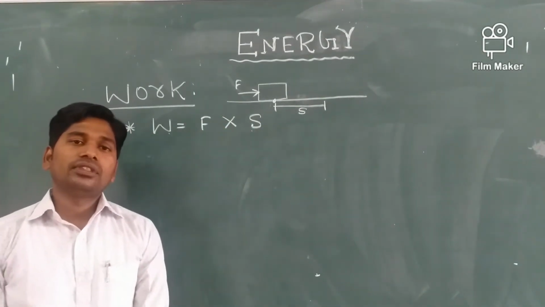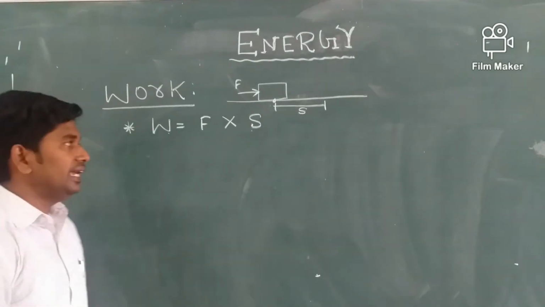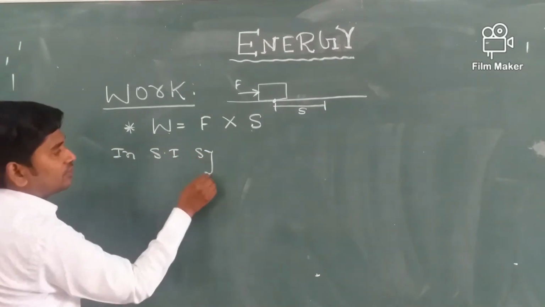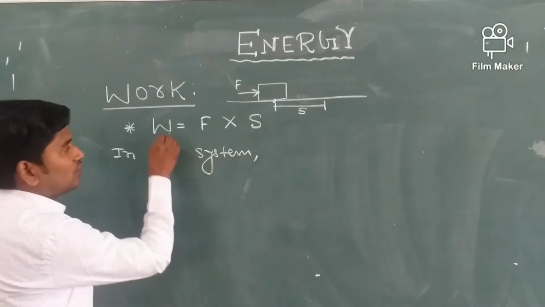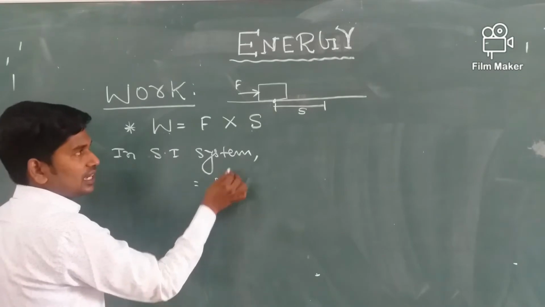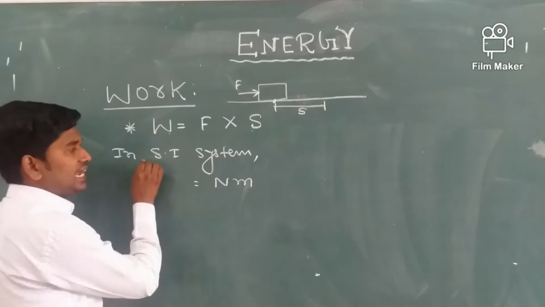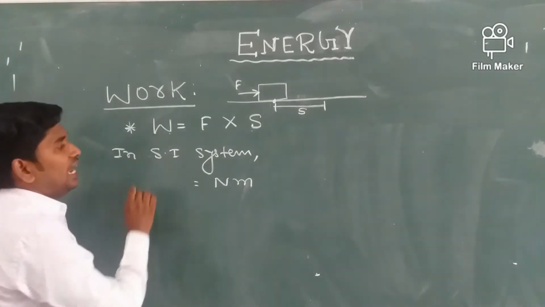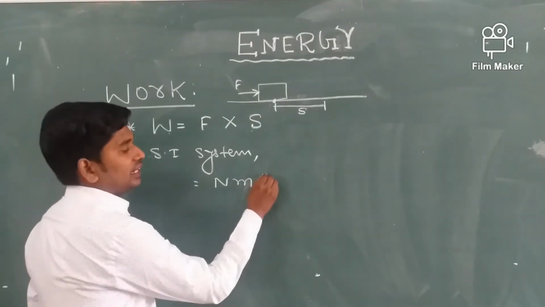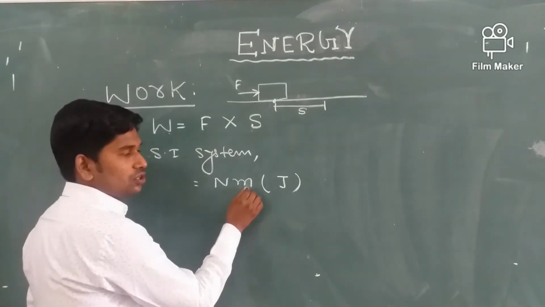Now we will see what is the unit of work. First, in SI system. In SI system, as we know, force is measured in Newton and displacement is measured in meter. So Newton meter is the SI unit of work, or we can say it is also joule. Newton meter is also written as joule.